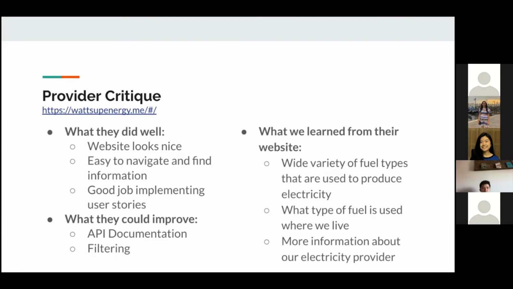So we enjoyed that. One thing that we thought they could improve on was their API documentation. In this last phase, we were in charge of coming up with the visualizations for using their API, and it was a little tricky at times figuring out what exactly all their API calls do and what format their JSON files come in. So maybe a little more refining on that end. We also thought in filtering, one useful feature might be adding a search feature so that you don't have to scroll through tons and tons of options.